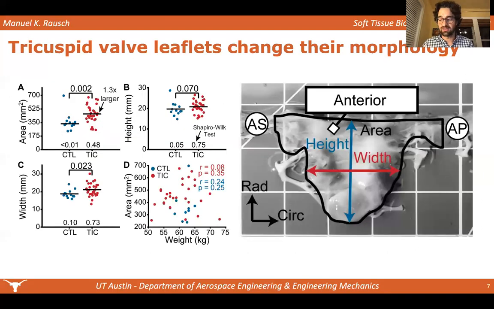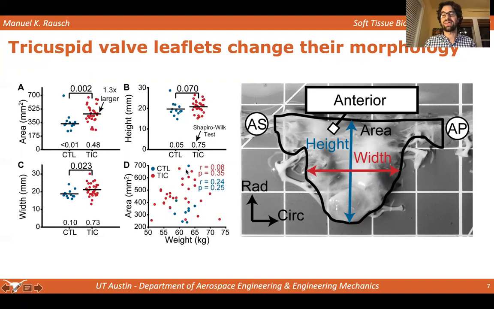Once the animals have reached their quantifiable endpoints, such as ejection fractions smaller than 30% as well as significant tricuspid and mitral regurgitation, we sacrifice the animals, we explant the tricuspid valves, and in this case, we measure the area, width, and height of the tricuspid anterior leaflet. In these measurements, we find that within 2 weeks, the control animals in blue and the disease animals in red are significantly different. Specifically, the area has increased by about 30% in just 2 to 3 weeks of tachycardia-induced cardiomyopathy, or TIC, which is our biventricular heart failure model. That area increase primarily resulted from an increase in width and not so much height.